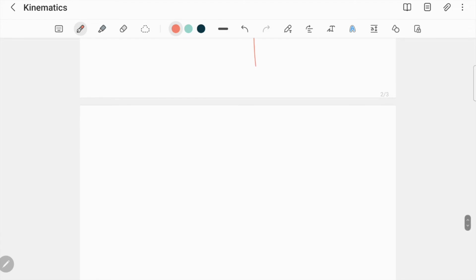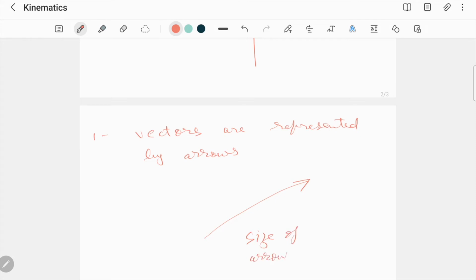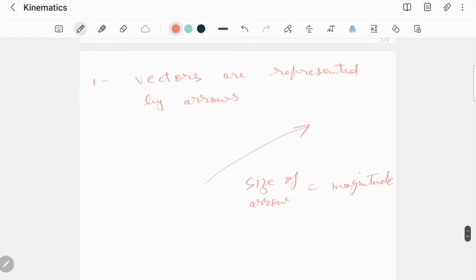Now let's talk about what vectors actually are and how we represent them. तो सबसे पहला पॉइंट तो ये है कि वेक्टर्स are represented by arrows. So इस तरह का एरो होगा. The direction that this point is pointing towards would be the direction of the vector, and the size of the arrow would represent the magnitude of the vector. ठीक हो गया. तो अब vectors can be added and they can be subtracted.